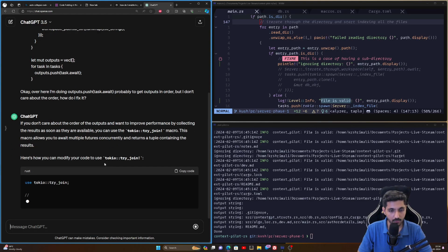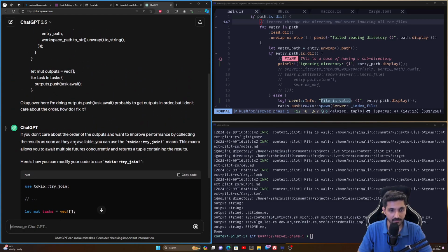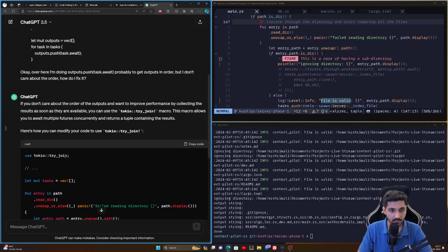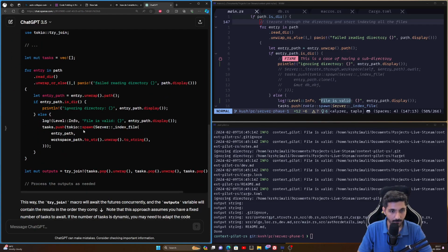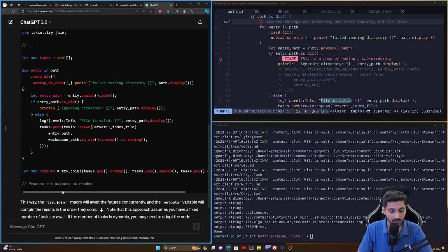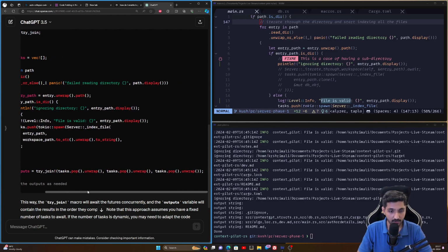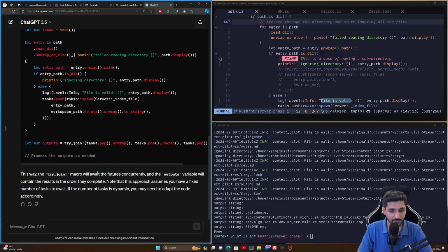If you don't care about the order of the outputs and want to improve performance by collecting results as soon as they're available, you can use the Tokio try_join macro. This macro allows you to await multiple futures concurrently and returns a tuple containing the results. Let mut outputs equal to try_join task.pop.unwrap task.pop. This way, try_join will await the futures concurrently, and the outputs variable will contain the results in order.